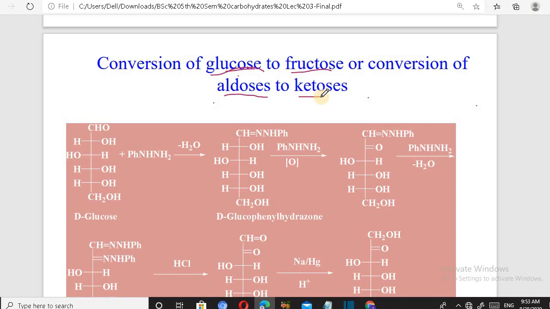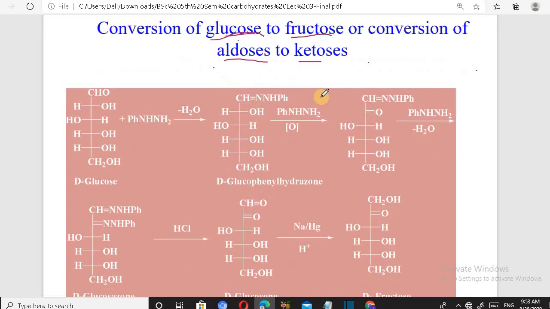First is conversion of glucose to fructose. For this we are starting with glucose. In glucose, this is the structure as we have already done. When we treat it with phenylhydrazine, this is formed. This is also known to us, we have done this reaction also. When the second molecule is added, we get this. And when the third molecule is added, we get this. Till this we have already done in the mechanism of osazone formation.